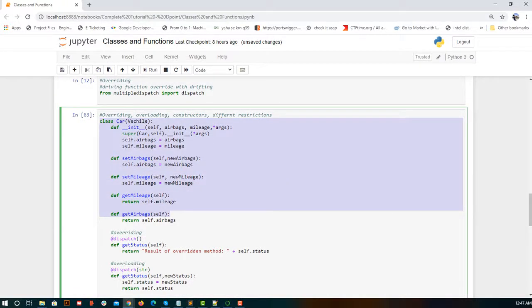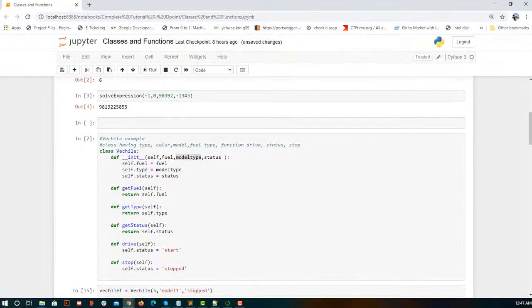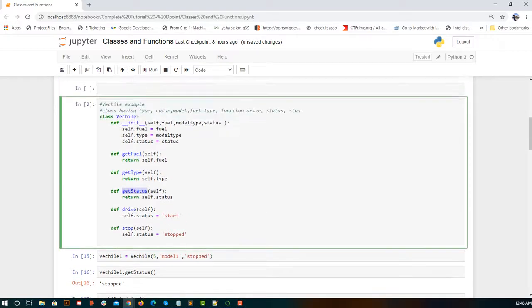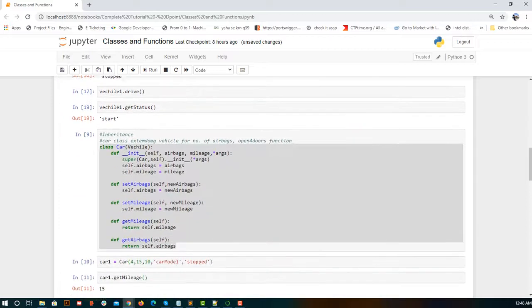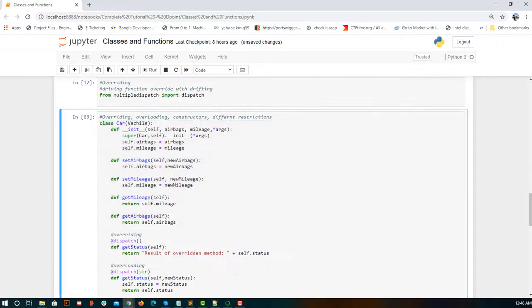Let me get back to the vehicle class. In the class Vehicle we had something called get_status with a self, and it simply returns self.status. No query so far, correct? There was a get_status function in the class called Vehicle. Now here we had a class Car in which we are inheriting Vehicle. So this was what we covered in the previous part. Now we are going to study overriding and overloading.